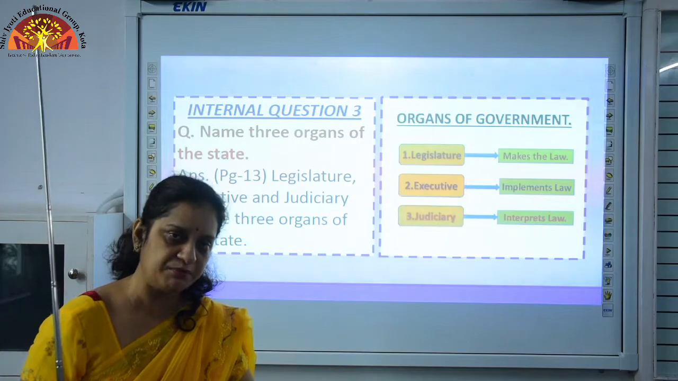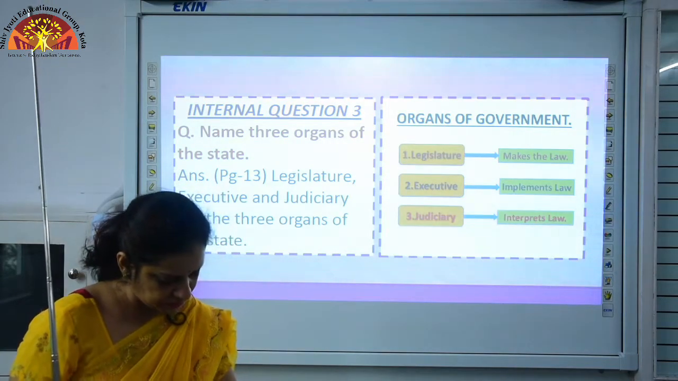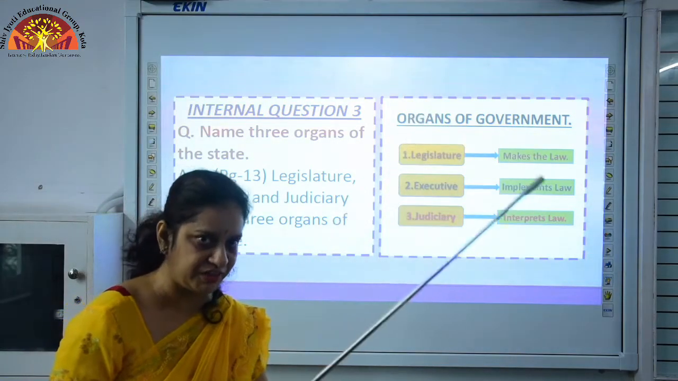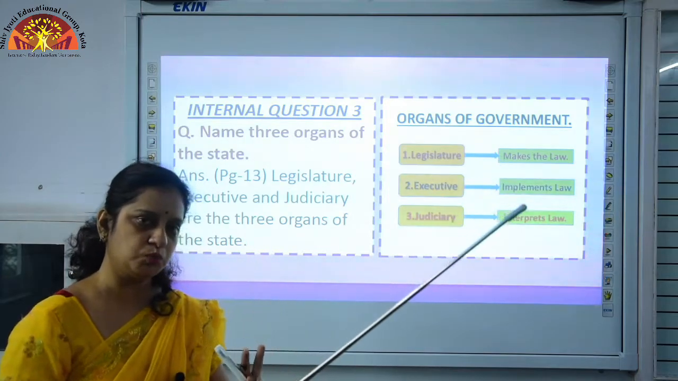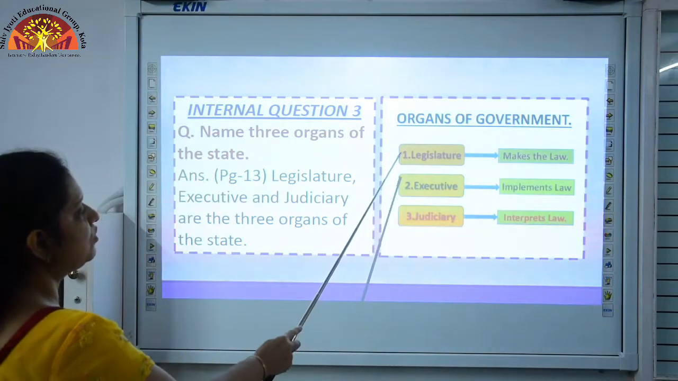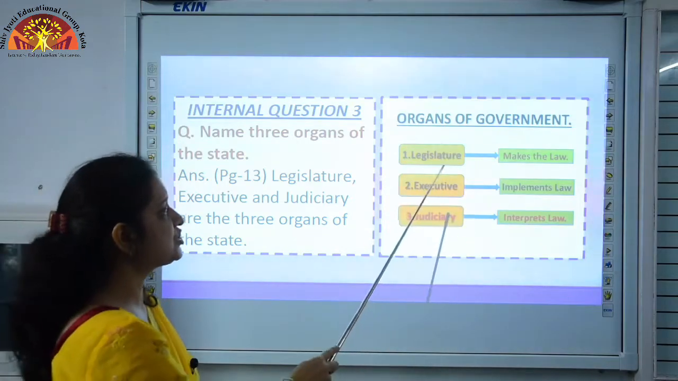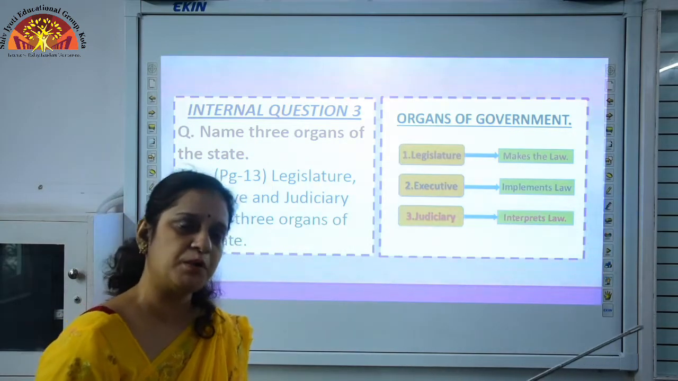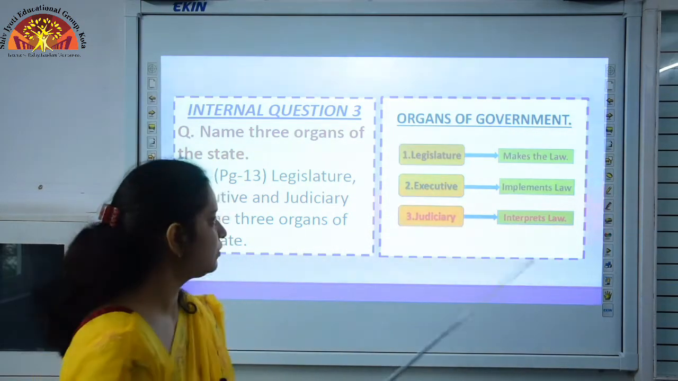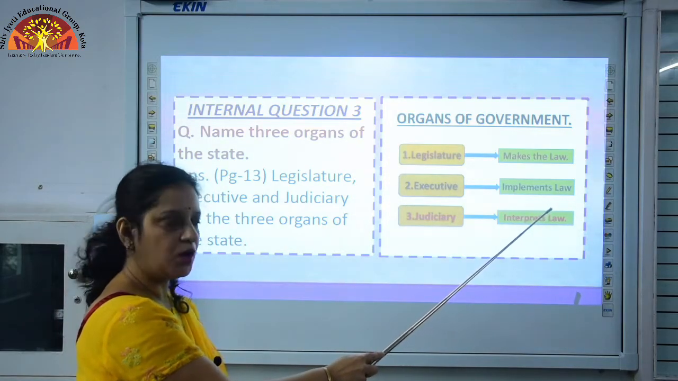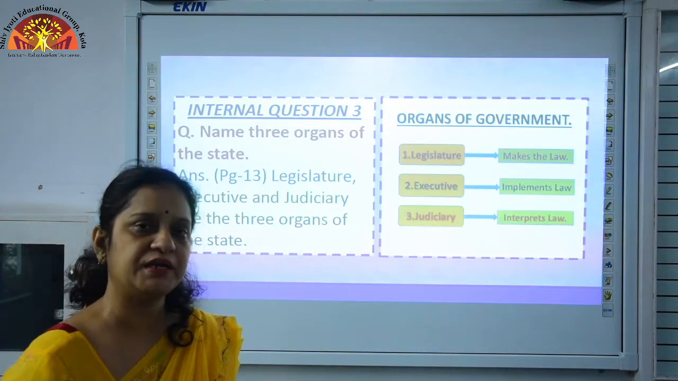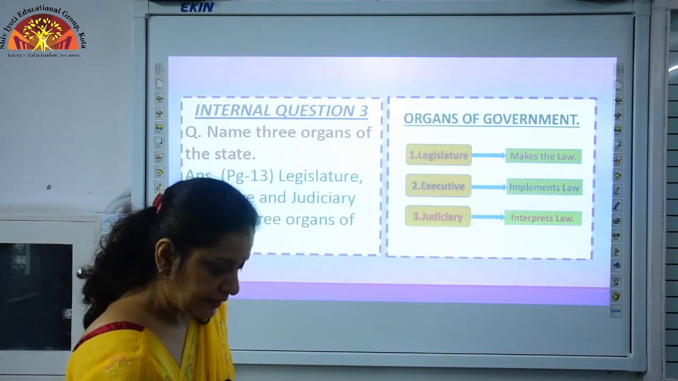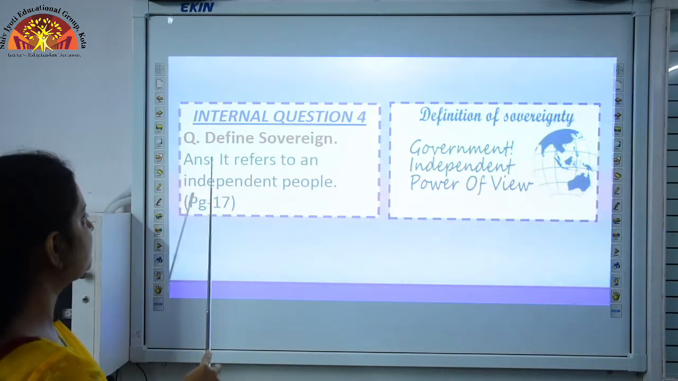Right? Shall I repeat it again? Page number 13, as it is mentioned here, point number 3, separation of powers, line number 2. Clear? Now, what is the work of legislature? Legislature makes the law. These are the persons who are elected by the people of India through elections. Executive implements law. They are responsible for implementing laws. Now, judiciary interprets law. And the last internal question, define sovereign.